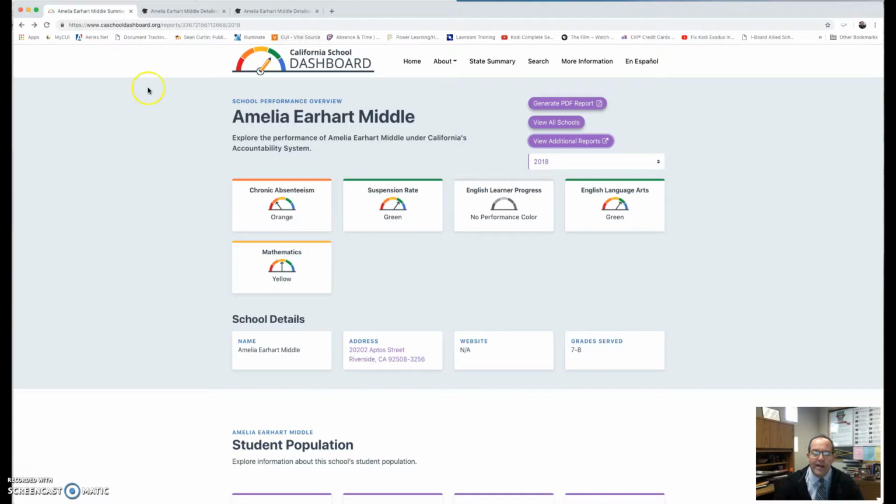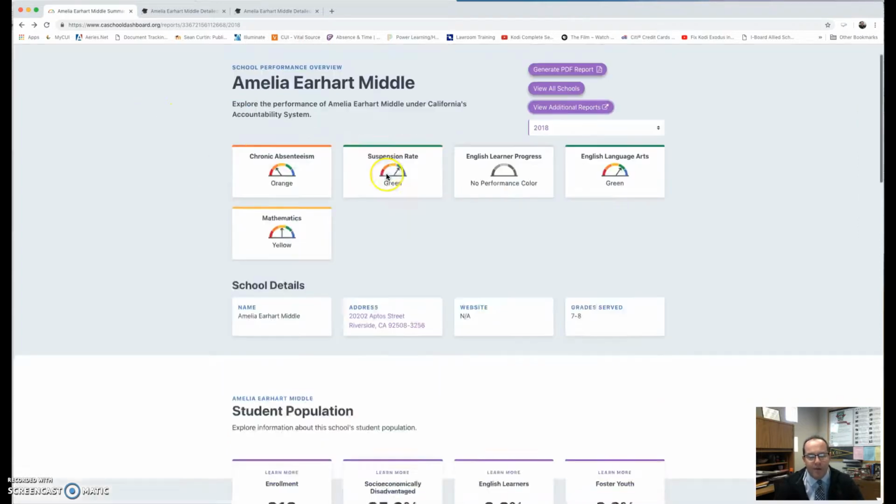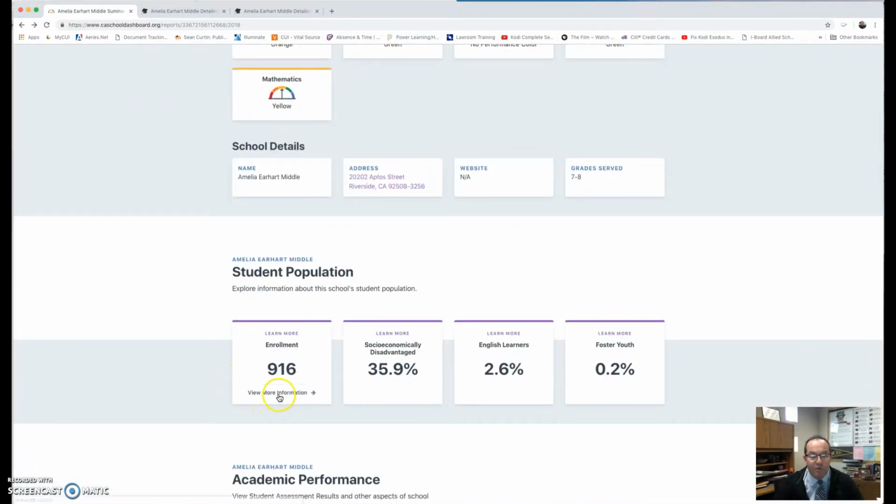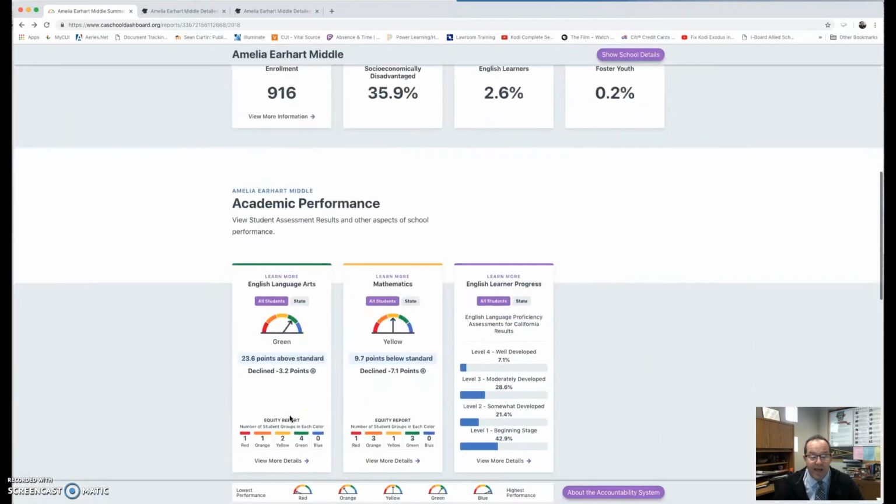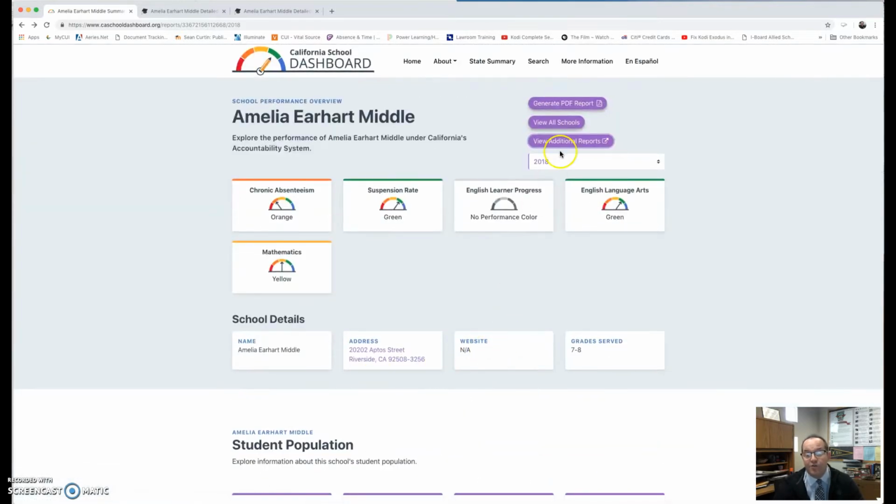So again, here is the front dashboard page. Remember the view more information tabs if you want to, and then also view additional reports, and that'll get you to the 5x5 grid, and then you can get additional data on that 5x5 grid broken down by subgroup. And if you just want this report, just generate the PDF report and you can have it. So reach out to me if you have any questions.